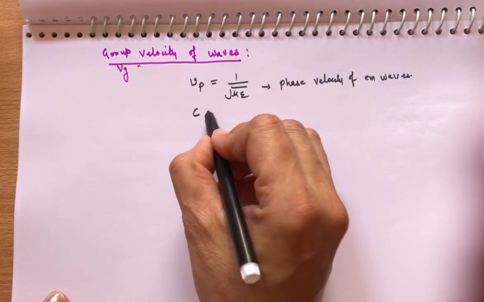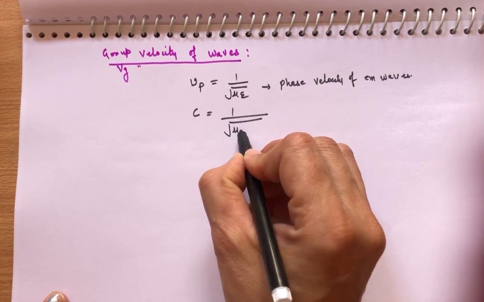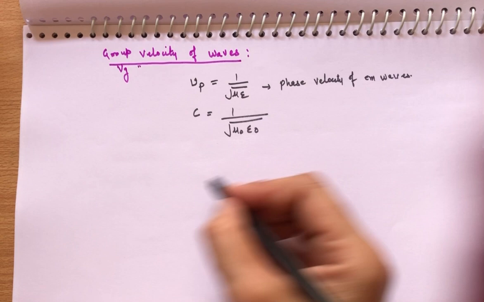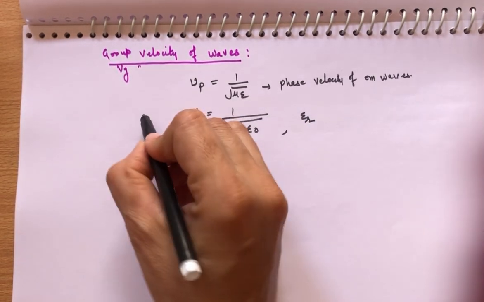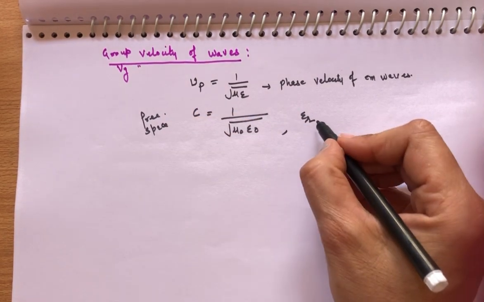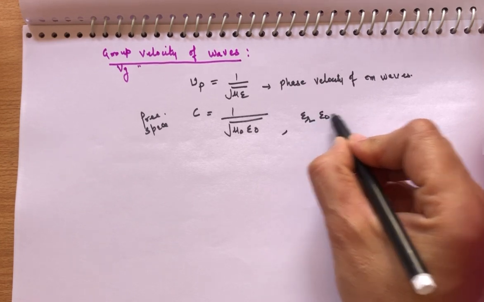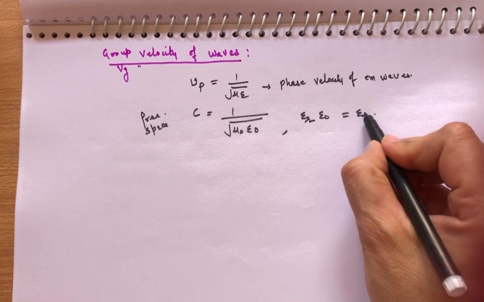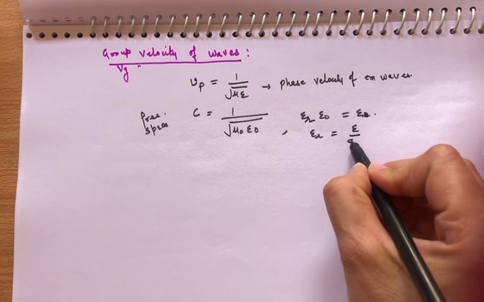And if it is free space, then mu is equal to mu naught, epsilon is equal to epsilon naught. And we know that epsilon r epsilon naught is equal to epsilon. From this epsilon r is equal to epsilon by epsilon naught.